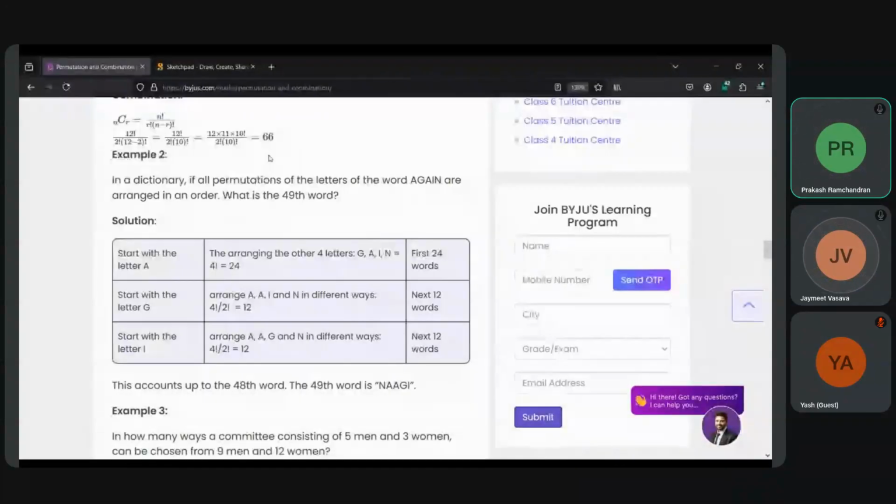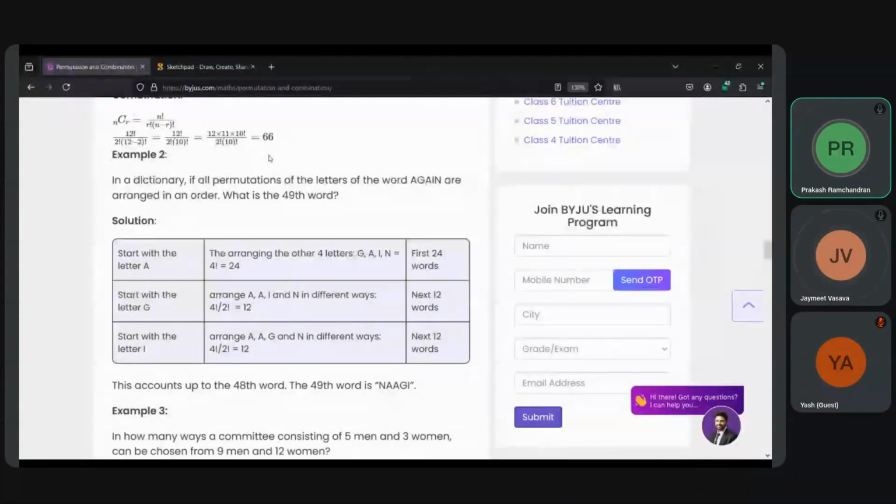So you can juggle that four, and the juggling of four means 4 squared, that means 4 raised to 2. Or 4 raised to 2 won't do. 4, 3, 2, 1. 4, 3 is 12, into 2, 24.